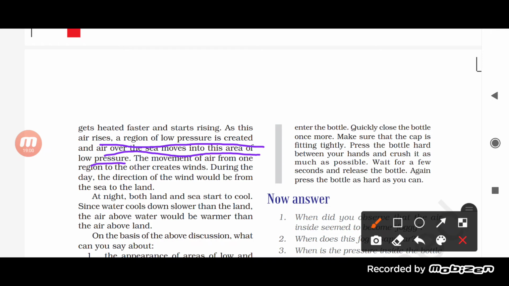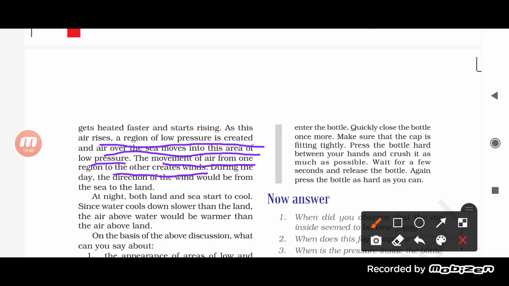And what happened here? The air which was present near the land is very close to the surface, and it expanded and rises up. So the air which is present over the water body starts rushing in and occupies the space which was created by the hot air present on the land. So this is how the air moves, and when the air moves, the wind occurs. The movement of air from one region to the other creates wind.